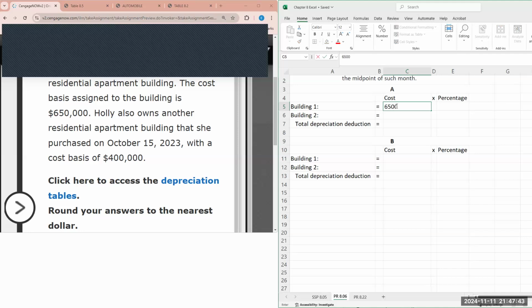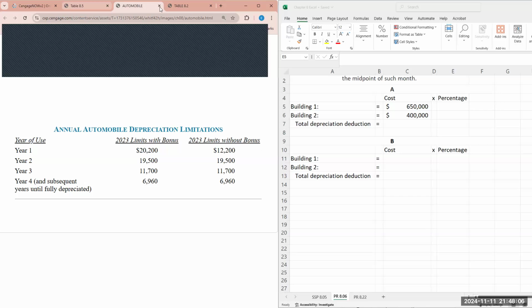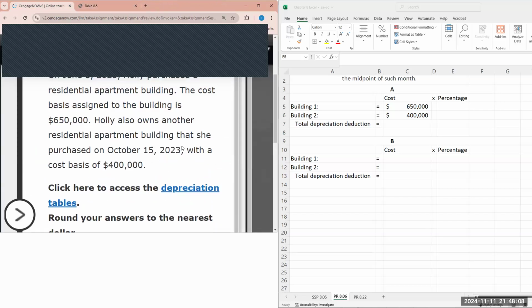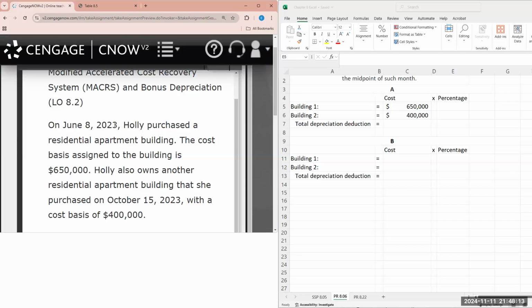Next, we need to factor in the percentage. For building 1, we see that it was purchased June 8th.